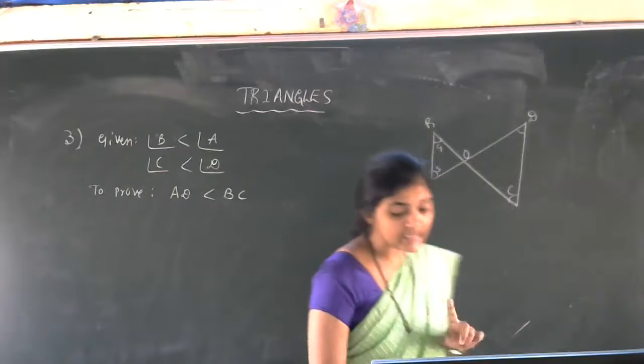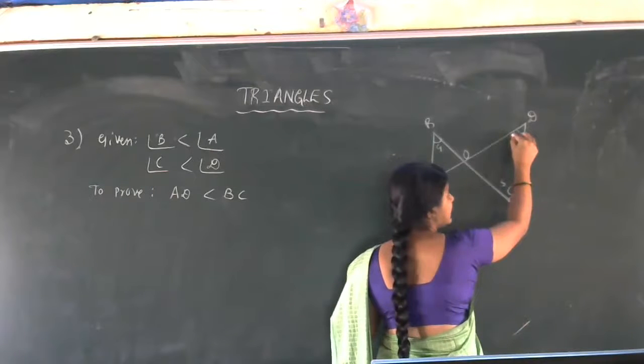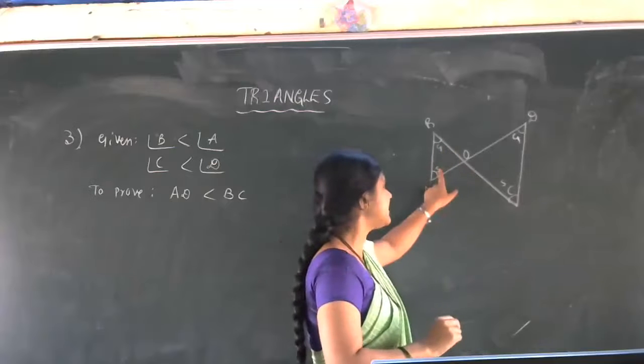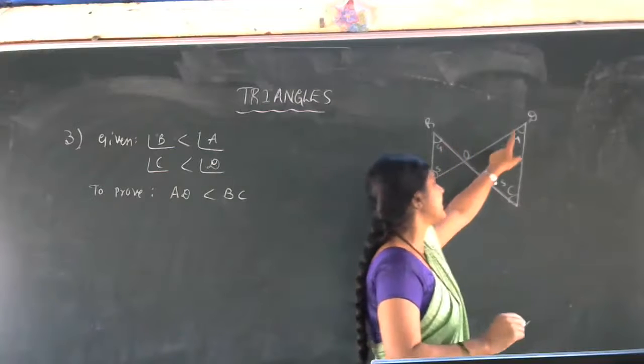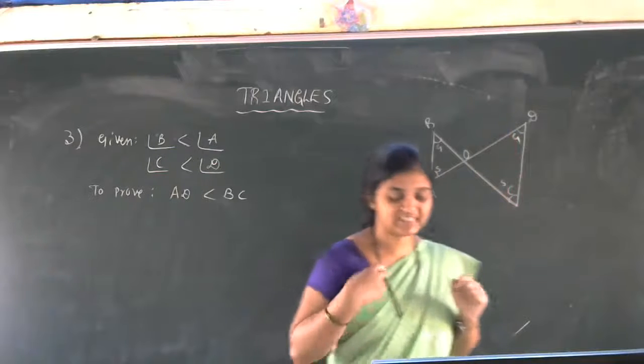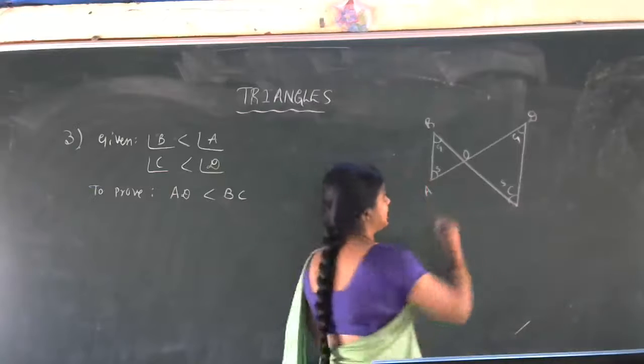Now angle C less than angle D. Angle C is the smaller angle, angle D the greater angle. Got the idea? In this triangle, this is greater, this is smaller. In this triangle, this one is the greater angle compared to angle C. This much data is given. What we have to prove is AD less than BC.